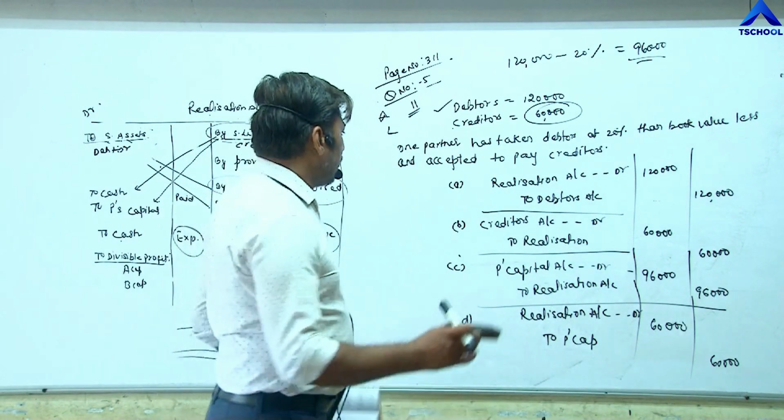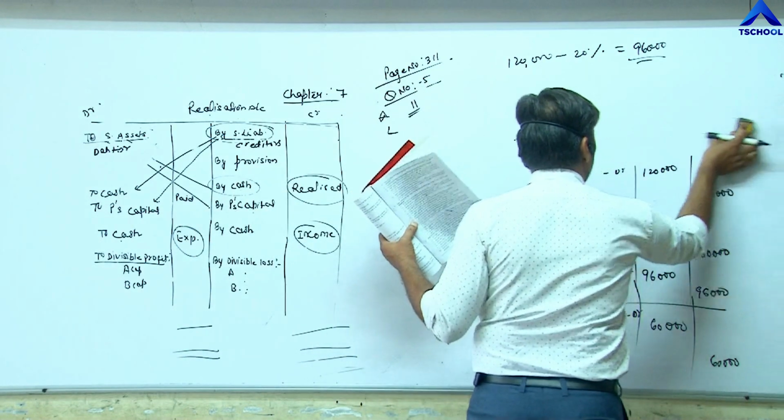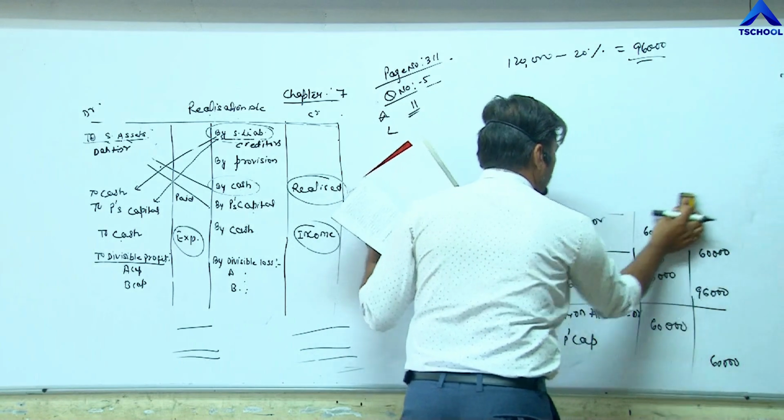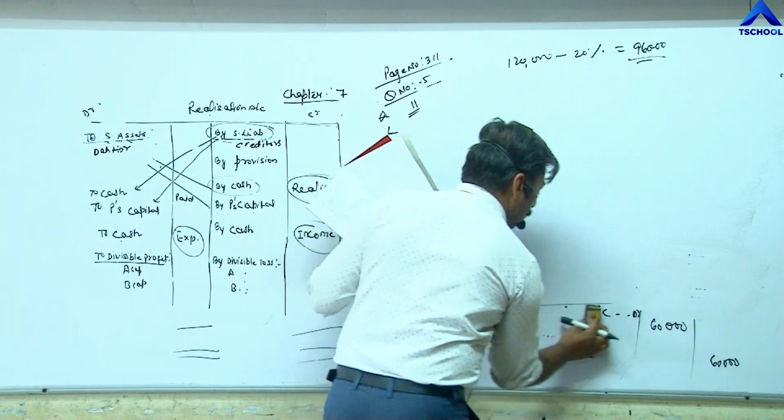12th, an easy one: which type of transaction has no relation with the realization account? Accumulated profit, accumulated loss, and partner's loan.